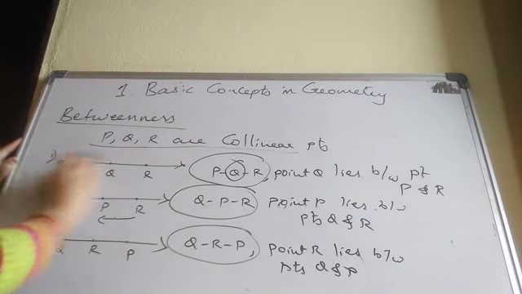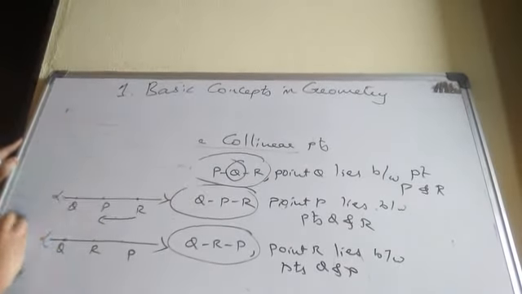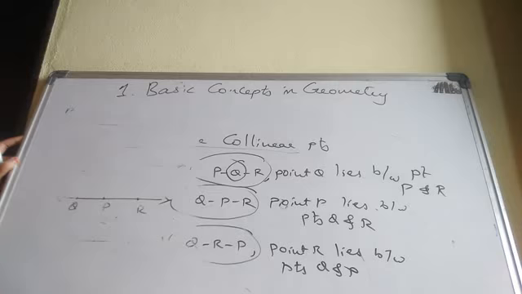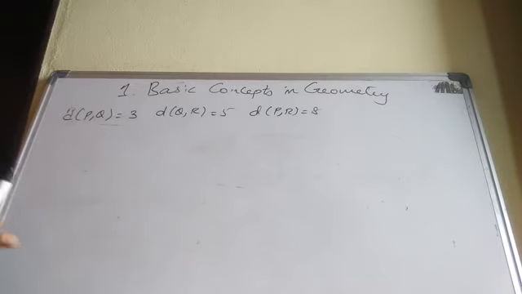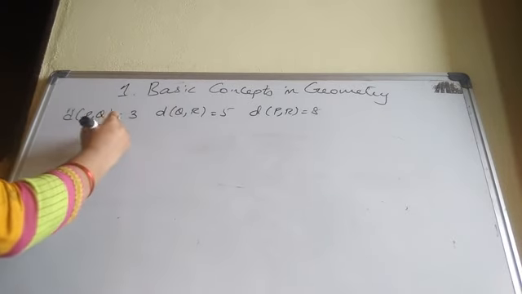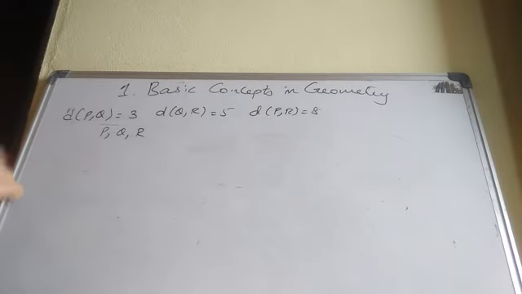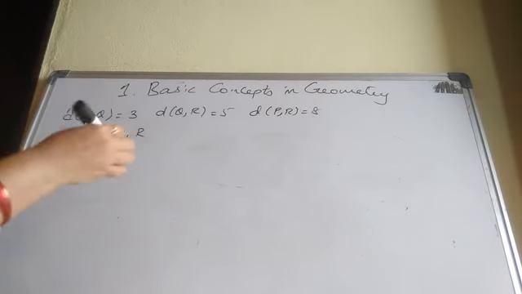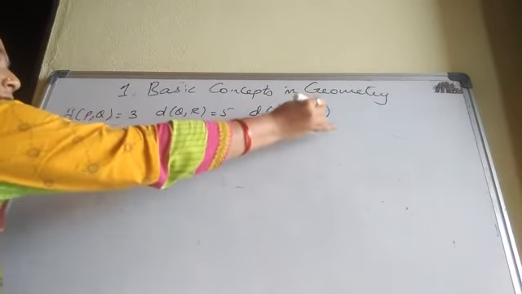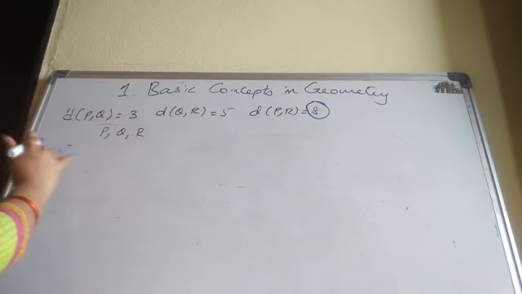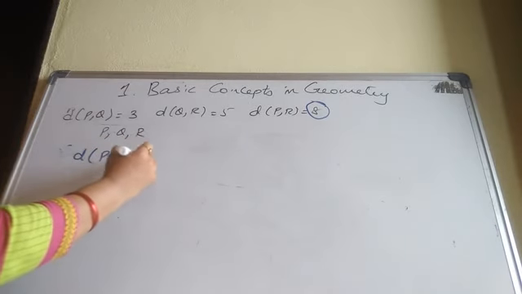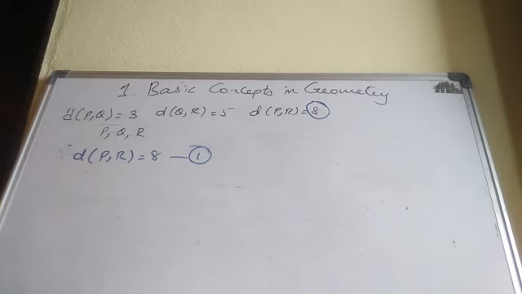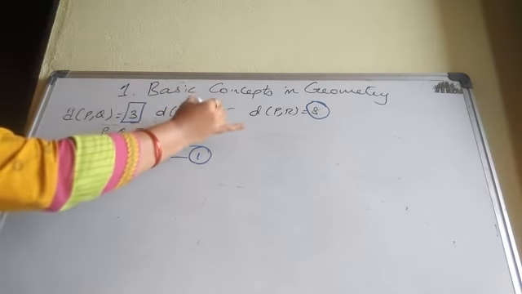Now we will see one example of betweenness. To find whether the points are collinear or not, how do we find it? Here, how many points are there? 3: P, Q, R. Are they collinear points or not? Here our highest number is 8, that is, distance of P, R equal to 8. Take it as number 1. And the remaining 2 numbers are 3 and 5.